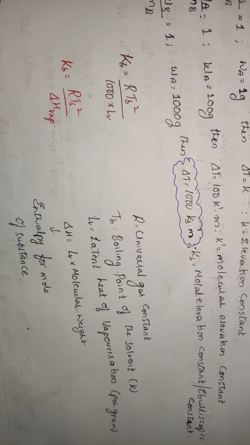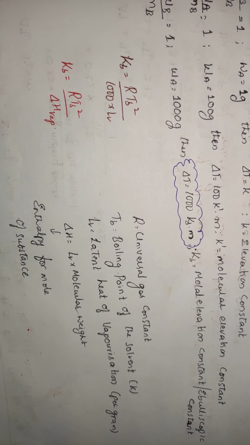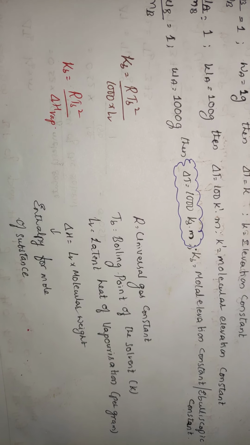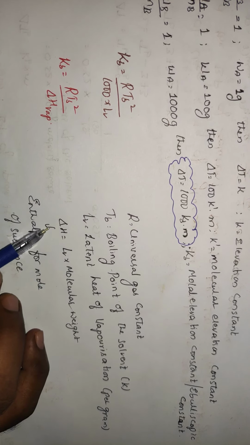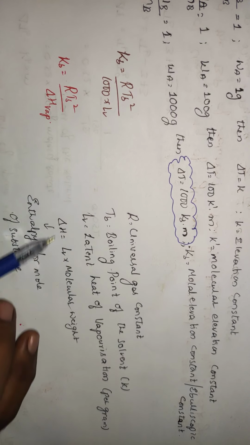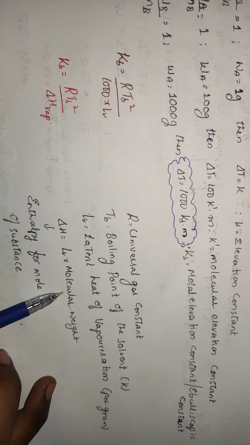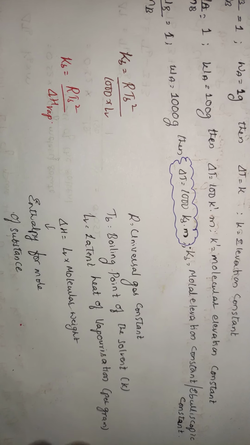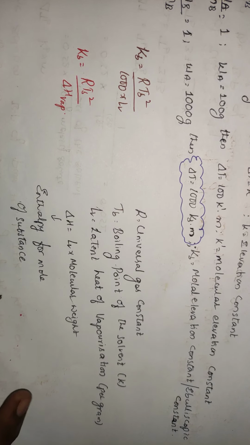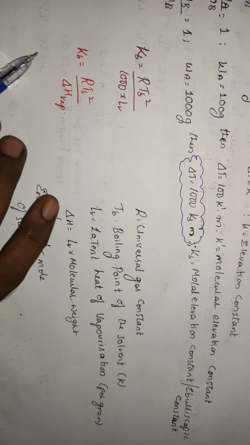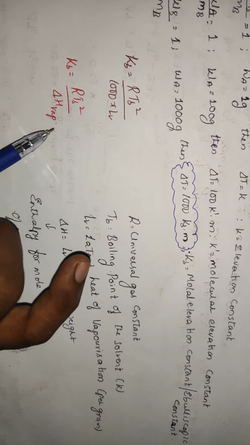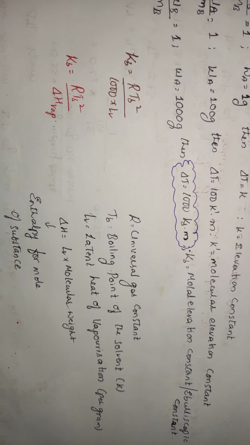So the amount of heat absorbed when 1 mole of the substance gets into vapor is called the heat of vaporization. So delta H can be written as latent heat of vaporization, this is per gram, into molecular weight. If you do this, then you will be getting enthalpy per mole of a substance. Okay. By keeping this value here, you can get the answer. So KB, one more formula is RTB square by 1000 into LV, or RTB square by delta H vaporization. Okay.